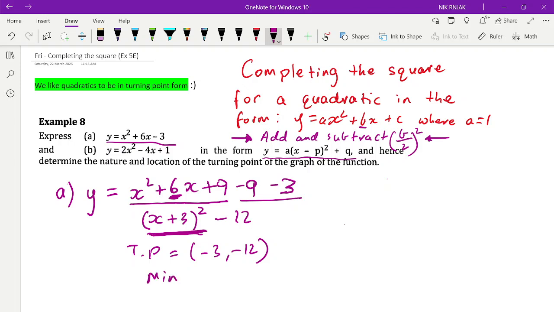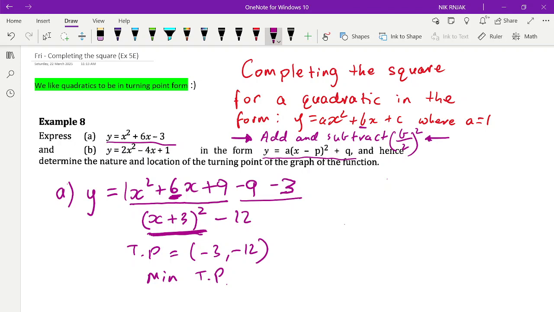The nature of the turning point would be a minimum turning point. We know that because the a value is greater than 0, equal to 1 in this case, so it's positive. We know it's a minimum turning point. If it was like -1 or -2, it would be a maximum turning point.